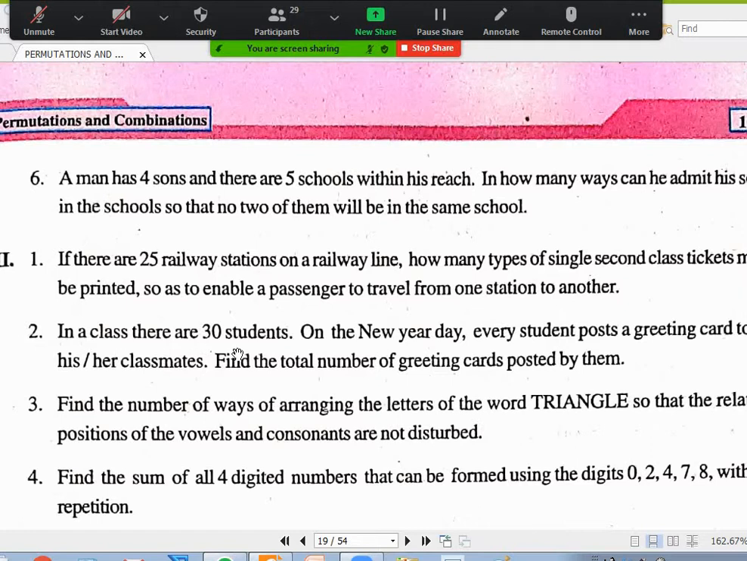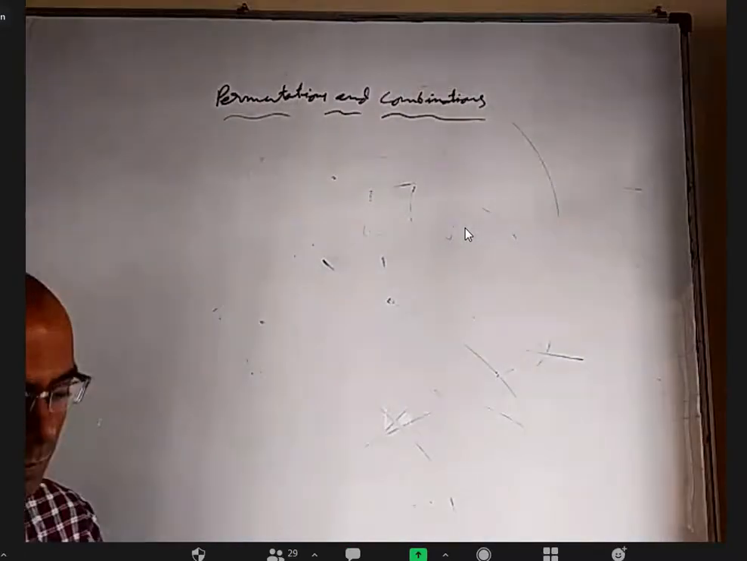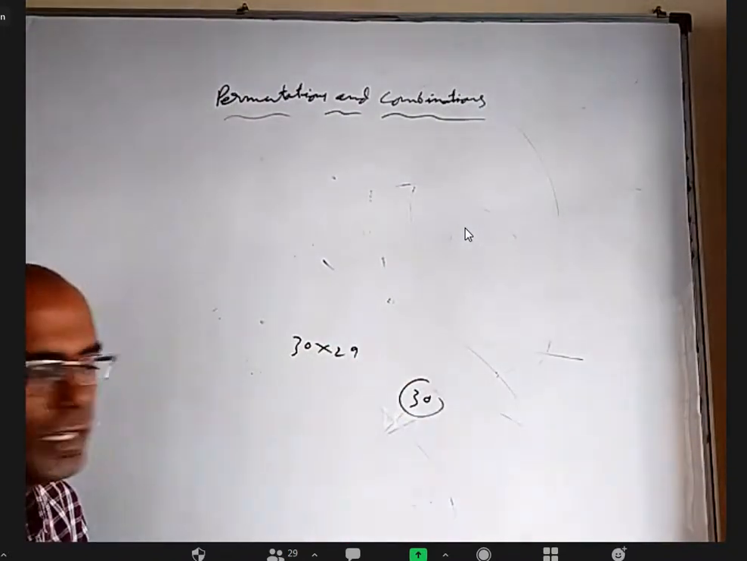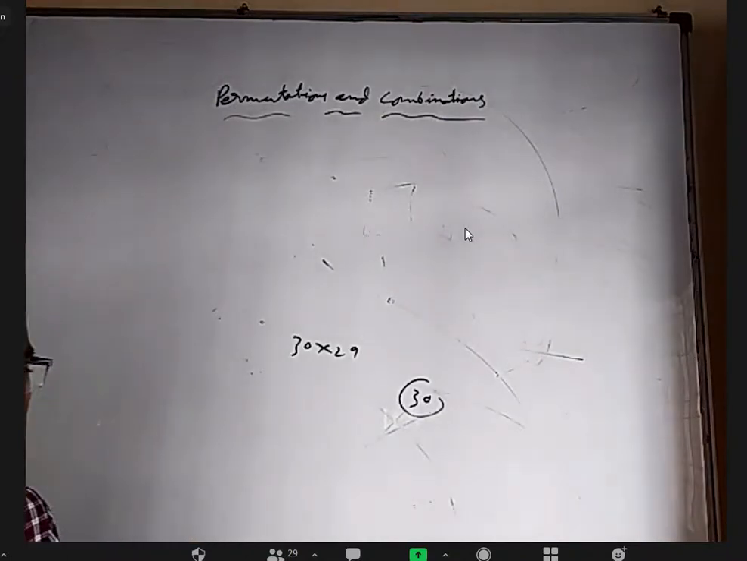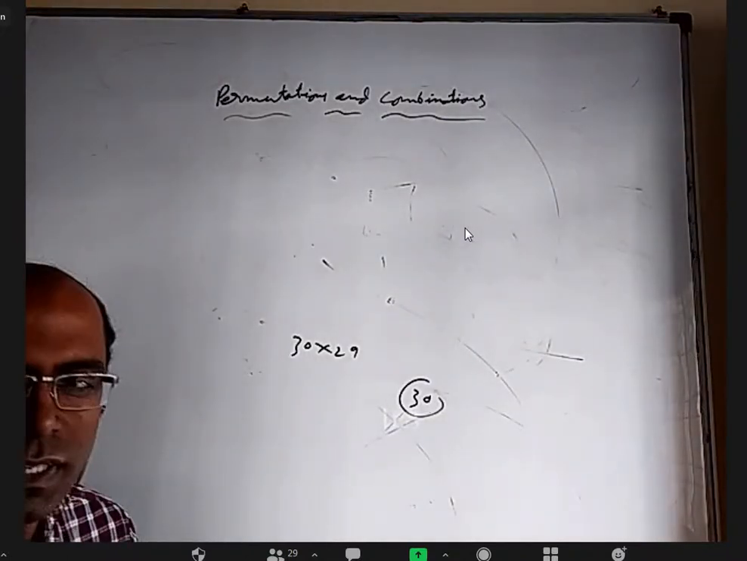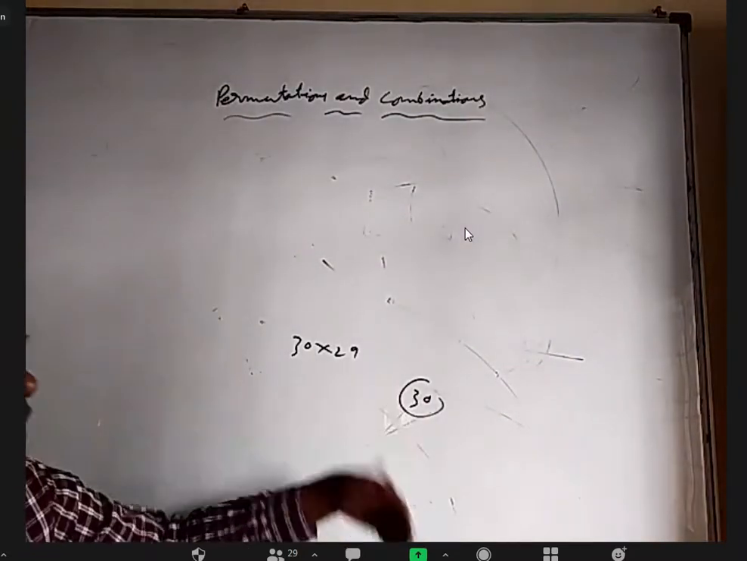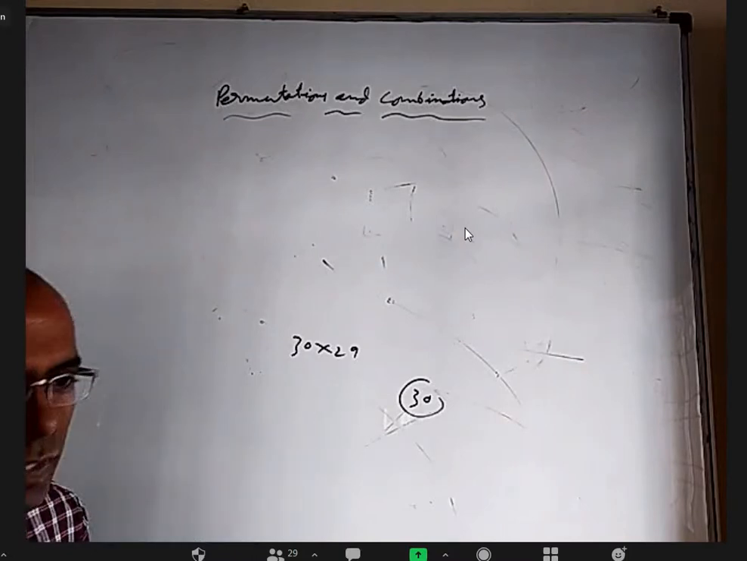Okay, read this second question here. In a class, there are 30 students. On New Year day, every student posts a greeting card to all his or her classmates. Find the total number of greeting cards posted by them. So 30 into 29. Yes. Okay, so there are 30 students. Every student made a greeting card for everybody else, right? So the first student made how many greeting cards? 29. Second student 29. Third student 29. So 29 plus 29 plus 29, 30 times. So 30 into 29.